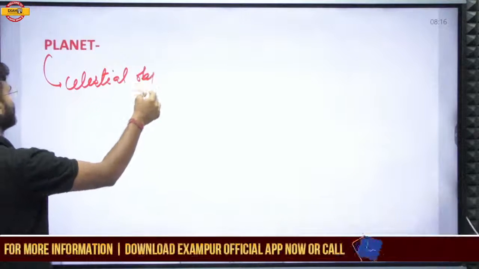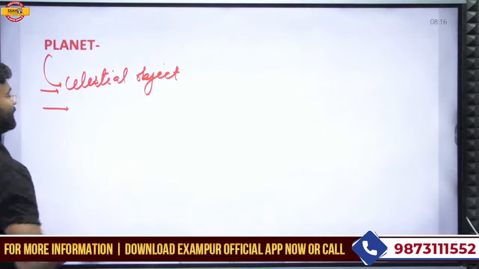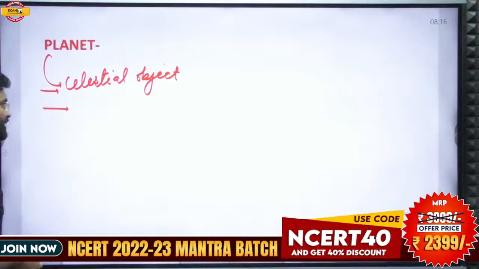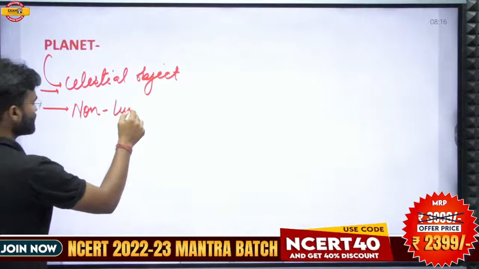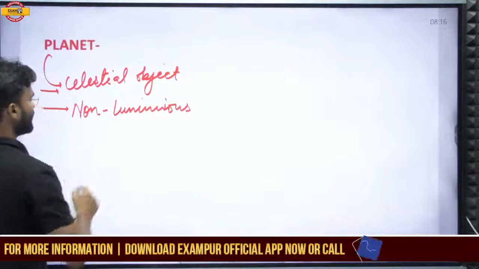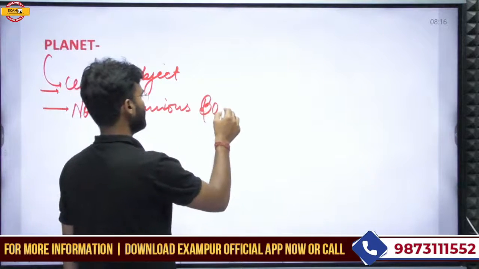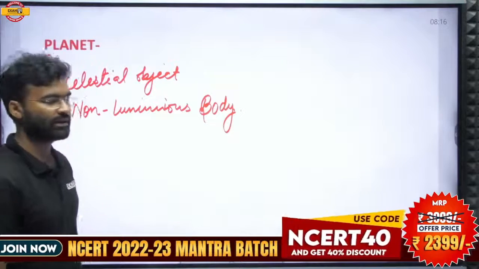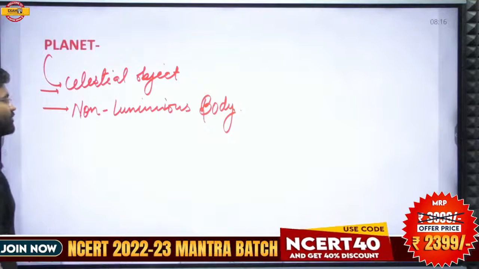It is also a celestial object, but it does not have any mechanism to produce energy. So planets are not luminous objects, they are non-luminous bodies, because they don't have any mechanism to produce energy. So they are celestial objects, and they are non-luminous objects.